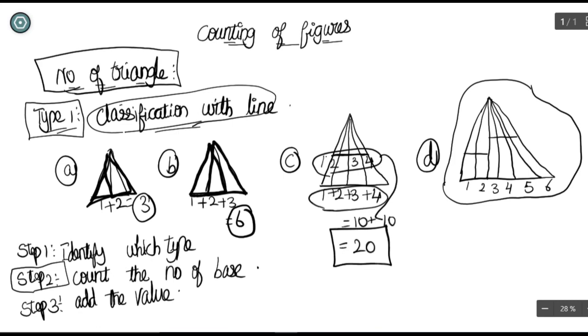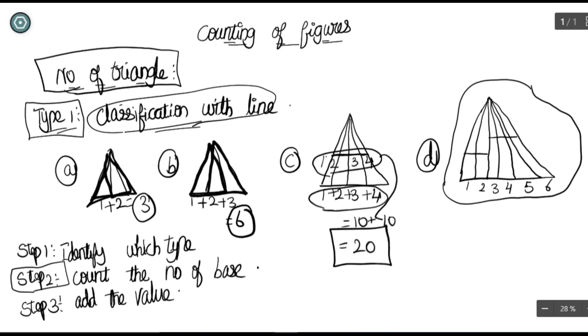Now let us see the fourth diagram. This has a little similar change from the third diagram. What is the change? The base of first and second is changed with respect to third, fourth and fifth, sixth. This is very easy, and I have already said that if the triangles are on the same base, you count all the numbers. If the base differs, you count the differing bases and add them finally.